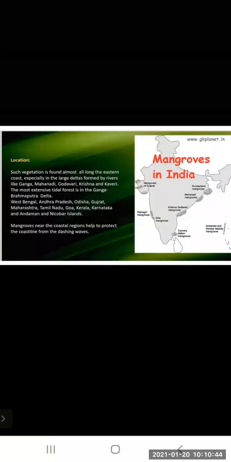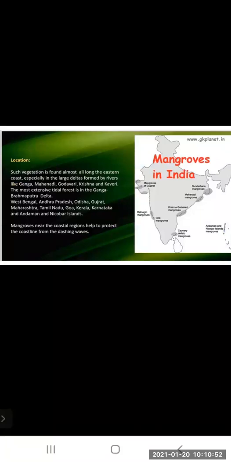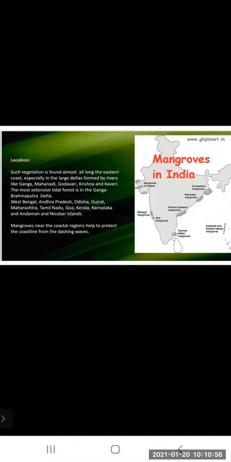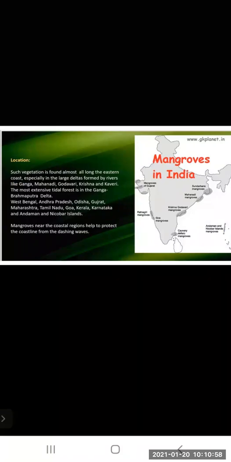Now, such vegetation is found almost all along the eastern coast, especially in the large deltas formed by rivers like Ganga, Mahanadi, Godavari, Krishna, and Kaveri. The most extensive tidal forest is in the Ganga Brahmaputra Delta.